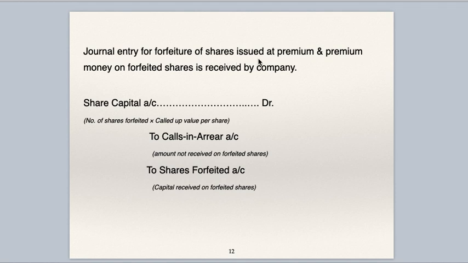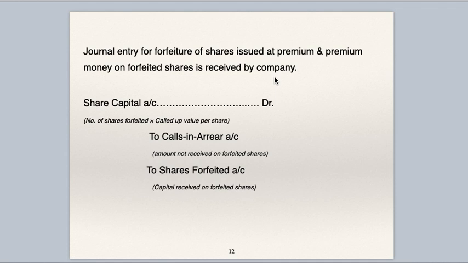Journal entry for forfeiture of shares issued at premium and premium money on forfeited shares is received by the company. So if premium money is received by the company on the shares which the company has forfeited, then in that case you don't have to bother about securities premium account.